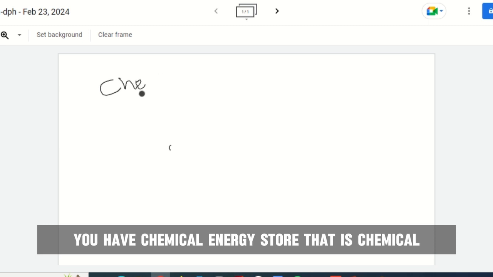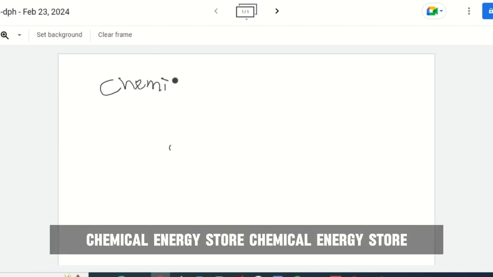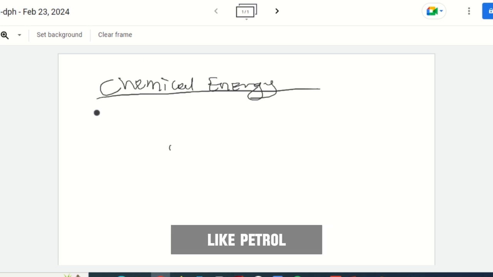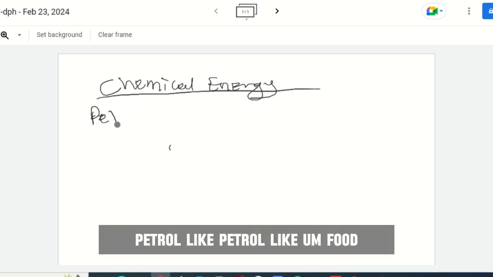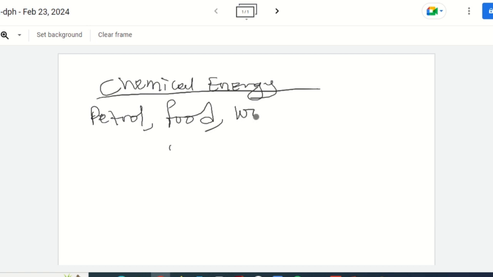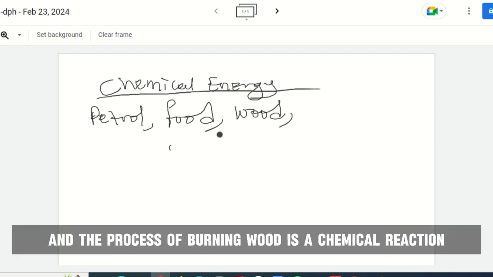The chemical energy store is the energy that is stored in chemicals like petrol, food, and wood. You can burn wood, and the process of burning wood is a chemical reaction.